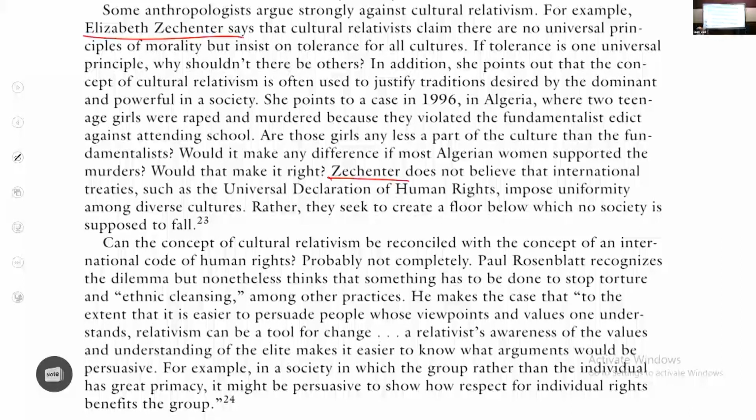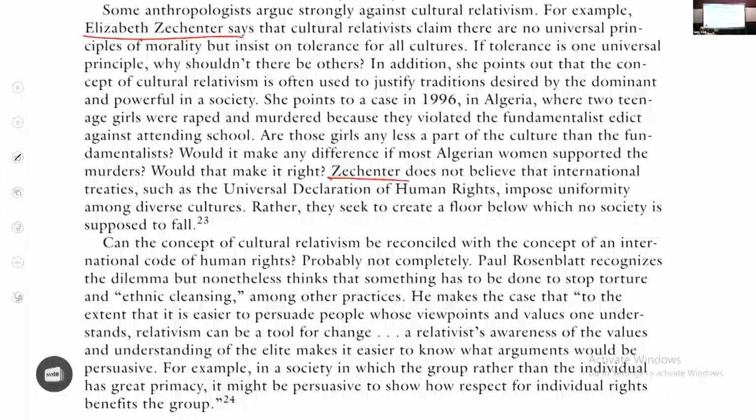To that, Elizabeth Zechenter says, no, human rights should not be seen as opposing cultural relativism. Instead, in general, we can accept cultural relativism, but no culture should fall below a certain level. The level below which no culture can fall is human rights. If somebody is violating human rights, then we cannot justify that by cultural relativism. Human rights is the minimum standard for everybody.